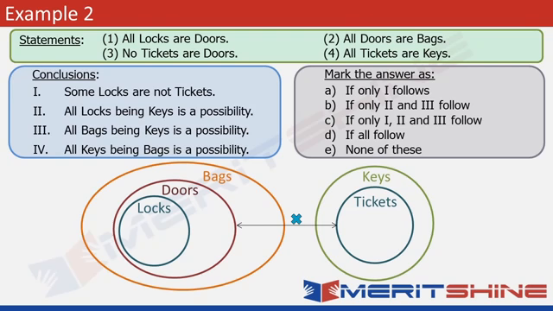Let's go to the conclusions now. Some locks are not tickets. So it can be seen very easily from the figure that no locks can be tickets.